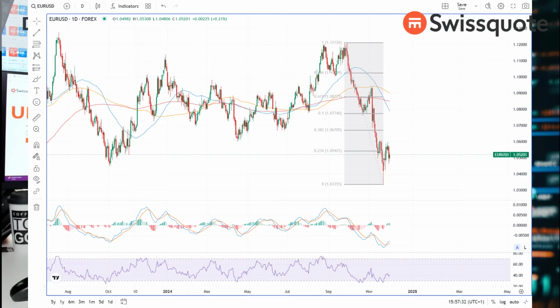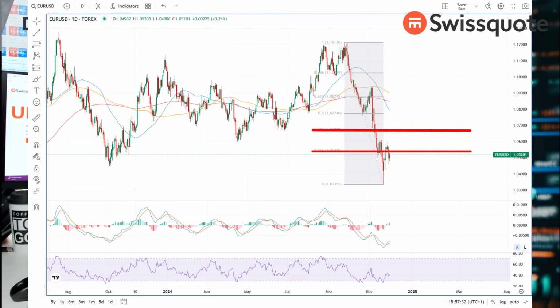So let's take a concrete example. Here's a daily euro-dollar chart, right? The chart shows a swift sell-off in the euro-dollar. So I place a Fibonacci retracement on the sell-off that I see and conclude that in case of a price rebound in the euro-dollar, the minor 23.6% Fibonacci retracement level should act as a certain resistance to the price action and attract top sellers. But pulling out this minor Fibonacci resistance could lead to an extension of the price rebound to the next Fibonacci level, which is the major 38.2% Fibonacci retracement on the same chart.